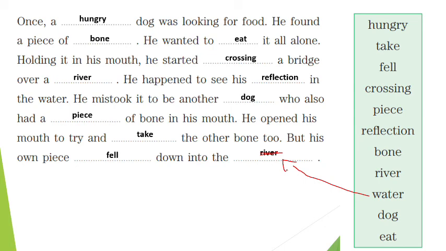But he thought that there was another dog holding another piece of bone, so he wanted to take that bone too. By trying to do that, he opened his own mouth, and then what happened? His own piece of bone fell down into the water. So at the end, he did not get anything and he was so sad. We should never be greedy, children. We should always share the things that we have with our family members, friends and relatives.